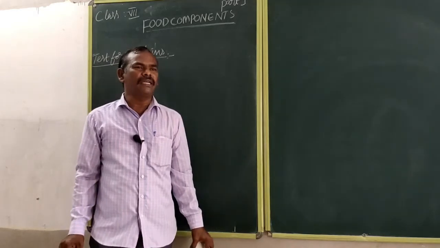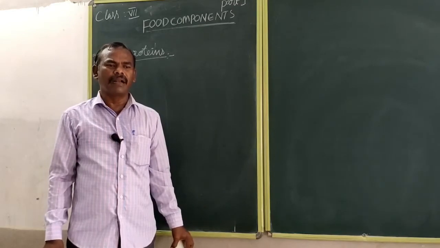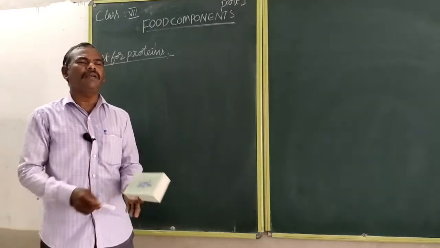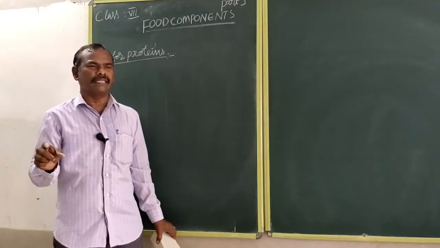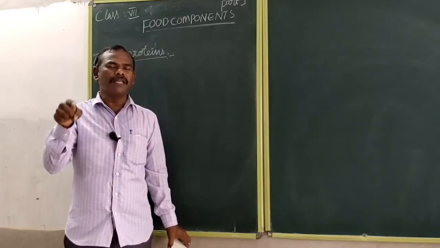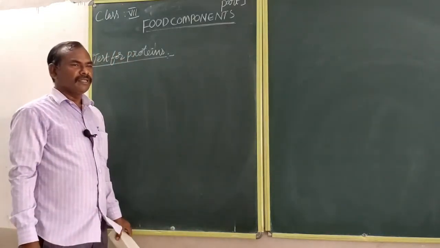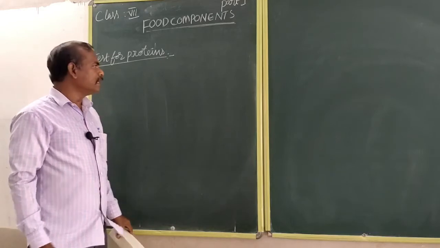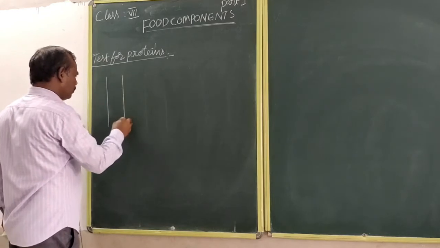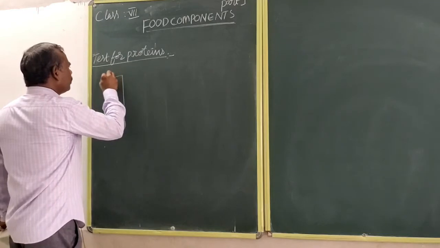How can you detect that proteins are present in pulses? All pulses like green gram, red gram, black gram, dal, etc. are the sources of proteins. See, how can you determine, how can you prove that proteins are present in pulses? Take three test tubes. This is one test tube.